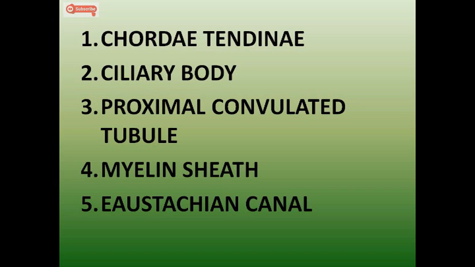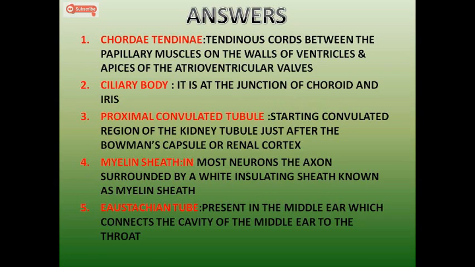Okay, let's see. Chordae tendineae, it's the tendinous cords between the papillary muscles on the walls of ventricles and apices of the atrioventricular valves. For ciliary body, it is the junction of the choroid and iris. Yes, ciliary body is at the junction of the choroid and iris in the human eye. Proximal convoluted tubule, it is the starting convoluted region of the kidney tubule just after the Bowman's capsule in the renal cortex.